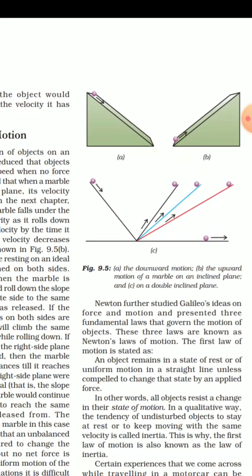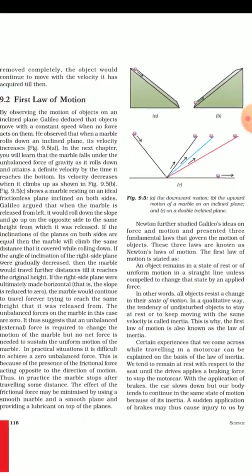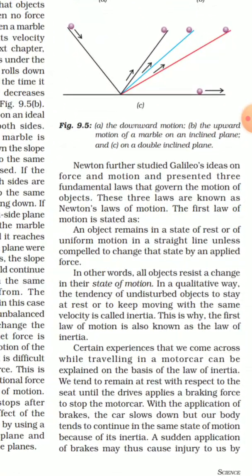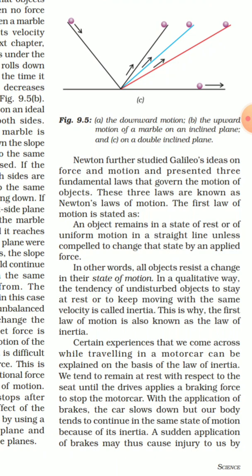Now after Galileo, Newton came and studied Galileo's idea on force and motion, and he represented three fundamental laws that govern the motion of an object. Okay, so Newton was the next scientist who made three laws that govern the motion of the object, how motion will move and what will happen to the motion of the object. These laws are known as Newton's laws of motion.